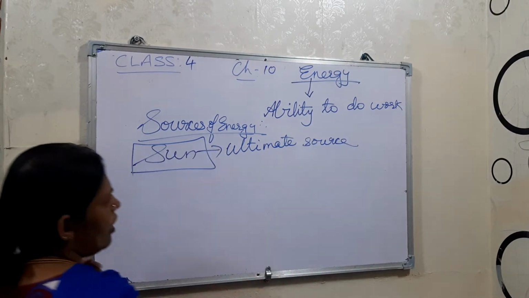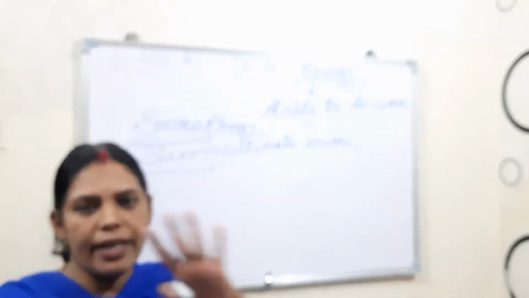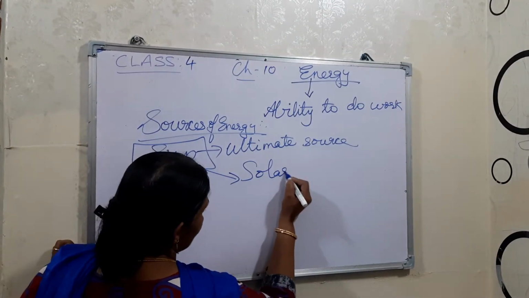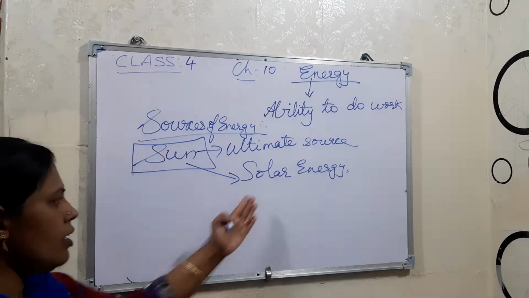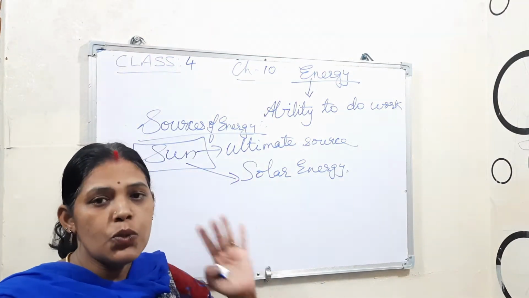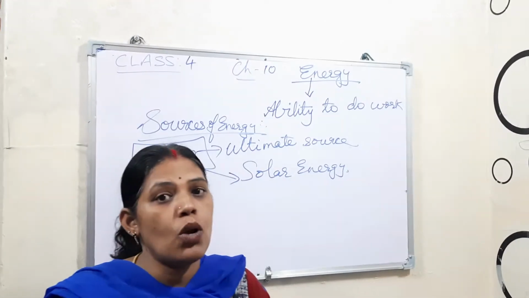And the energy we get from the sun is known as solar energy. This solar energy is used in different ways. For example, it is used to cook food, actually with the solar cooker.